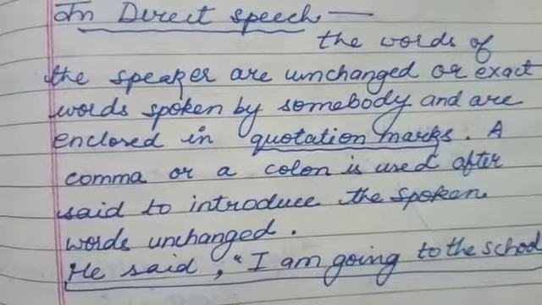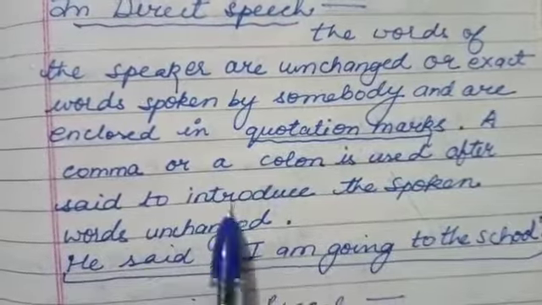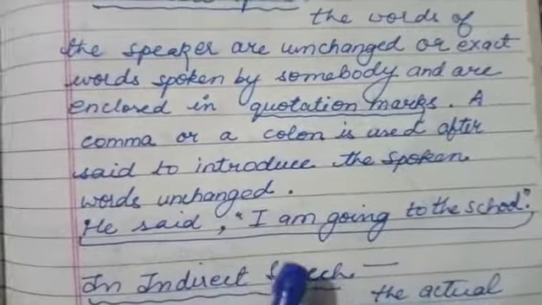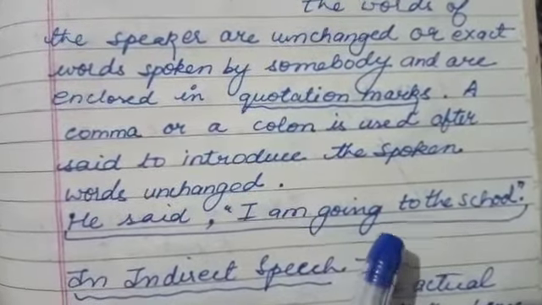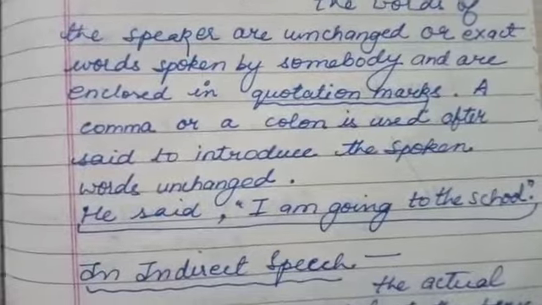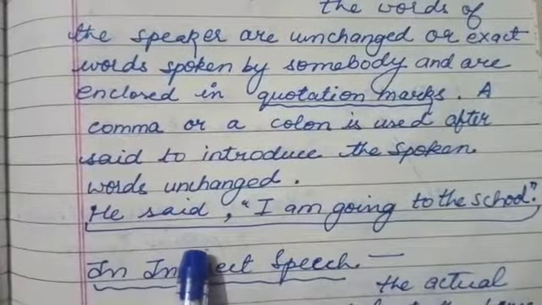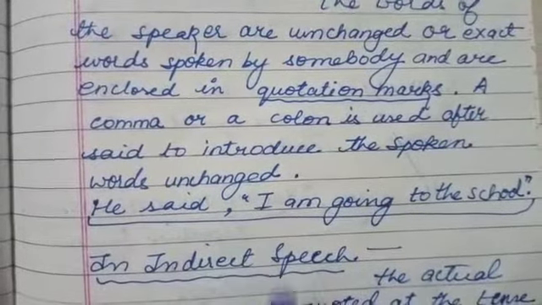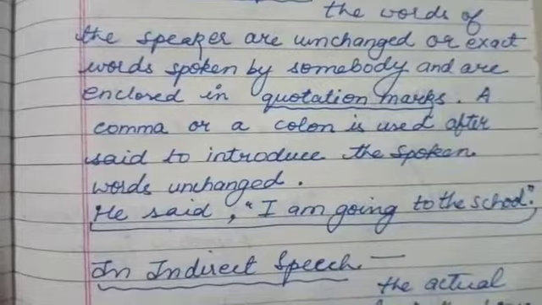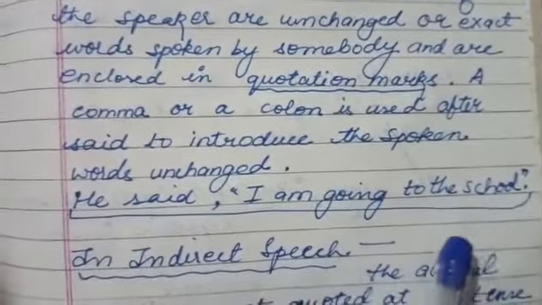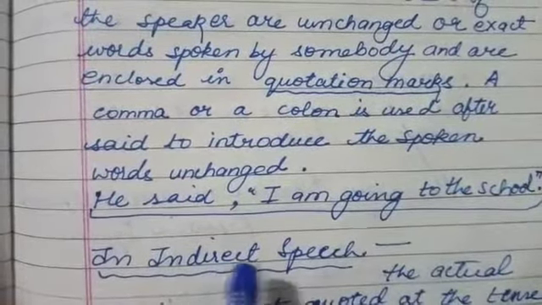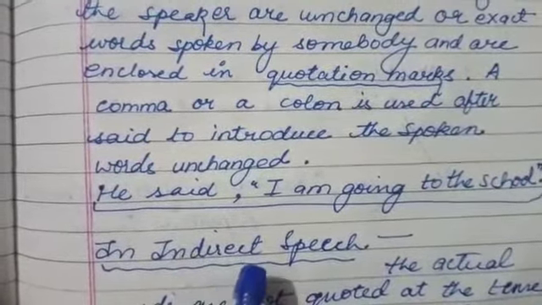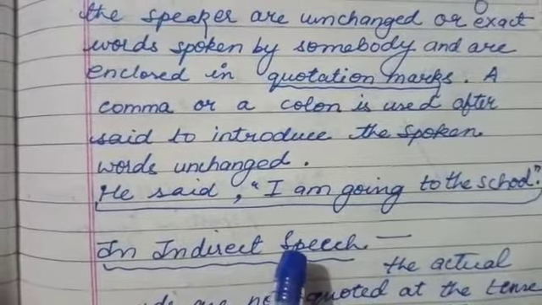Now a comma or a colon is used after said to introduce the spoken words unchanged. For example, he said, "I am going to school," right? So children, here there is a comma after said, and then you convey whatever you are conveying, and there are quotation marks around "I am going to school." So this is how you convey someone else's words without any change, and it is said to be direct speech.